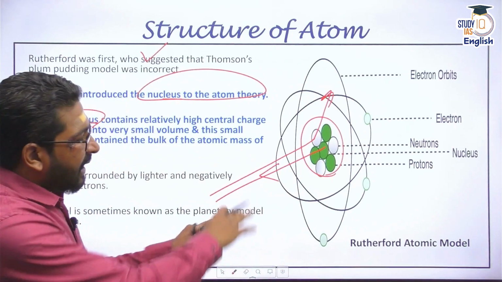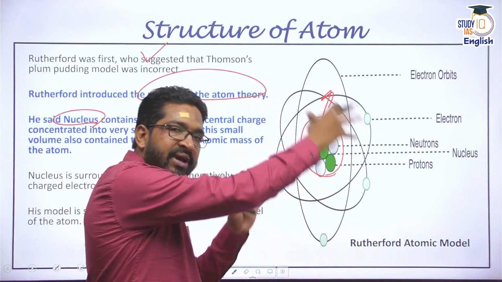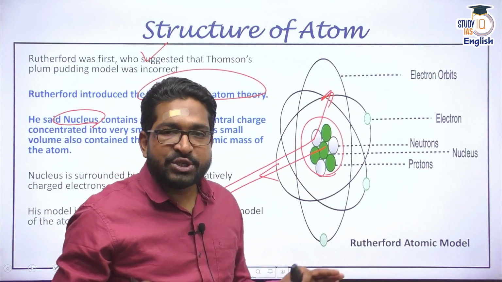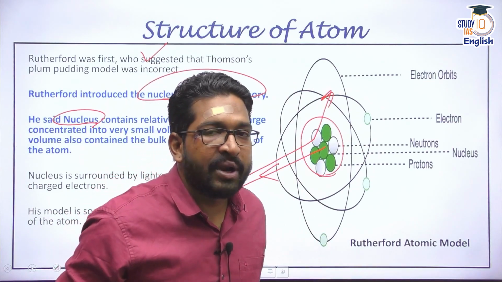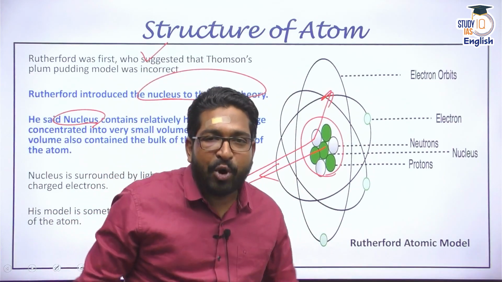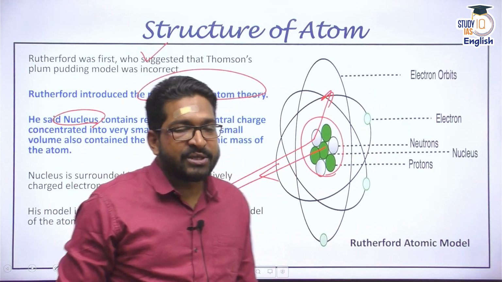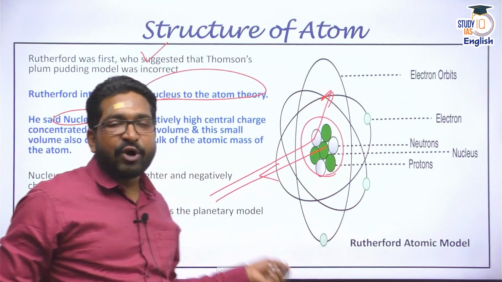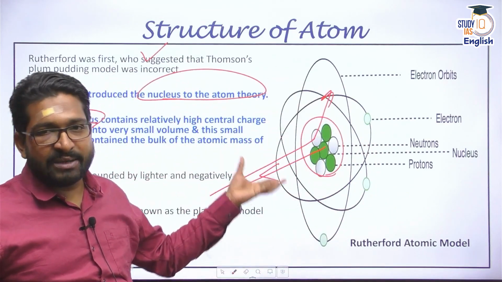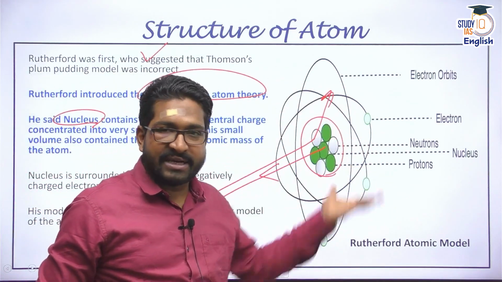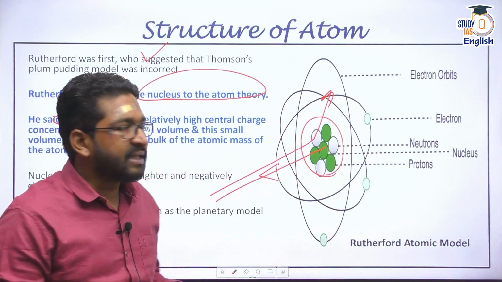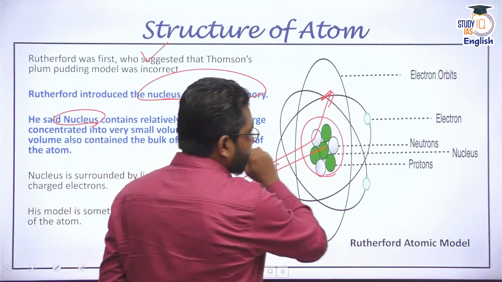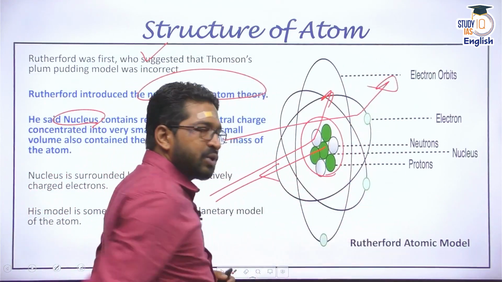And he said electrons are revolving around this nucleus in circular orbits. This is also called the planetary model of the atom. It means the nucleus is like the sun, and electrons are revolving like the other celestial bodies or planetary bodies, satellites, etc. And he said that alpha rays do interact with electrons also, but this scattering was minuscule.